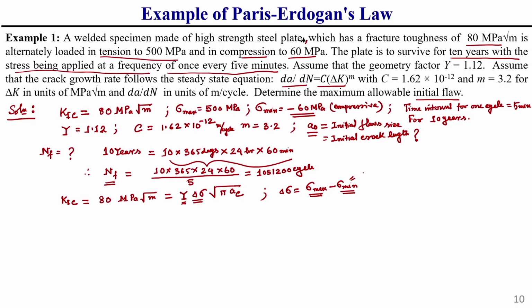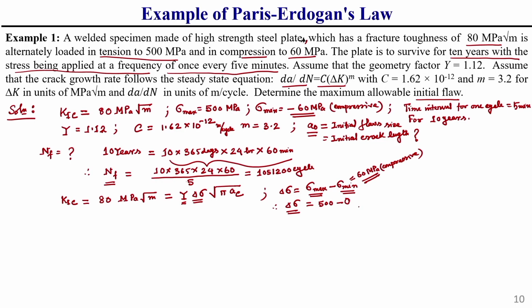Here sigma min is 60 MPa, which is compressive, so it will not have any effect on delta K. That is why delta sigma should be only the tension stress sigma max, so delta sigma will be only 500 MPa. This is a very important point, you should keep it in mind.